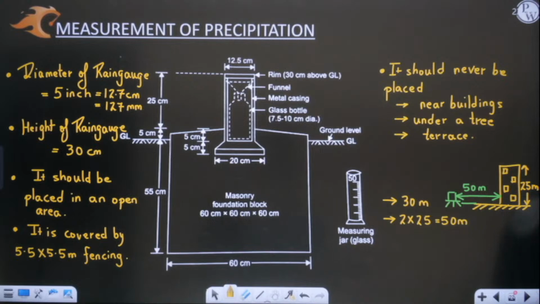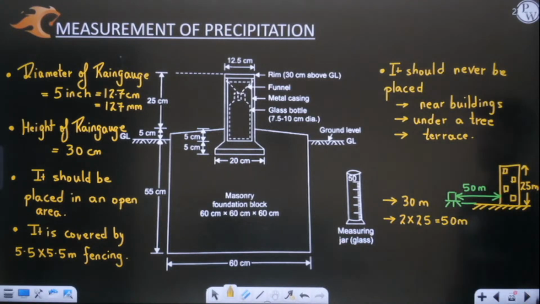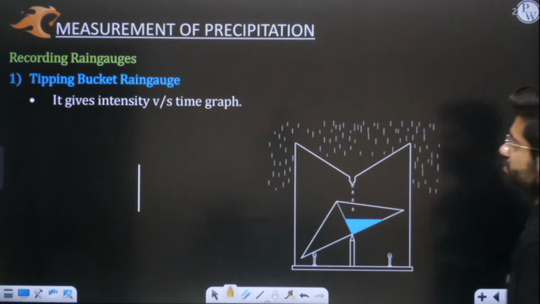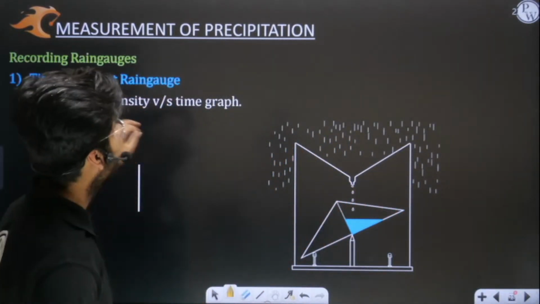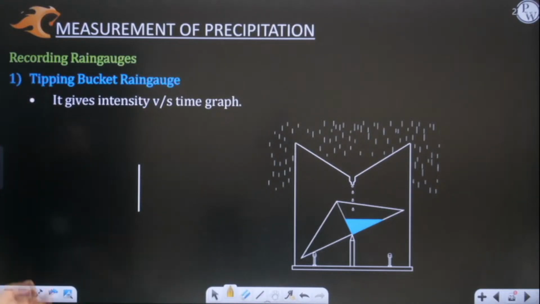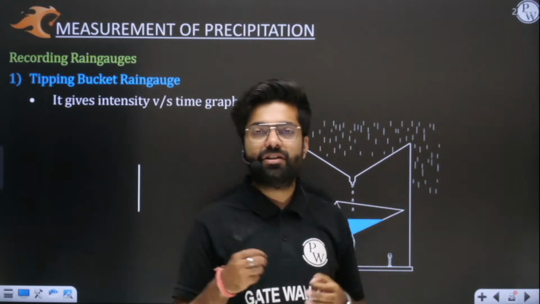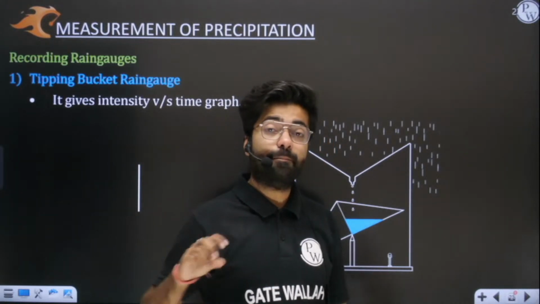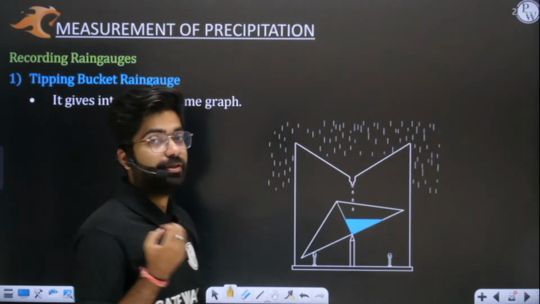Okay, now we'll proceed further and move to the recording rain gauges. The non-recording ones are over. Now we are interested in recording rain gauges. I have already told you what a recording rain gauge is. A recording rain gauge is one which measures temporal variation, which measures the rainfall intensity with respect to time.